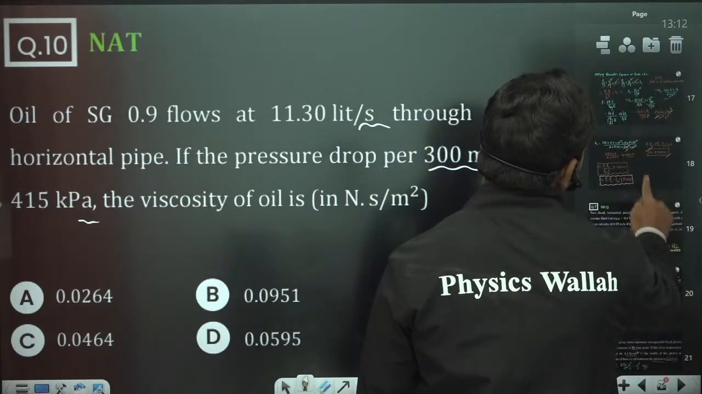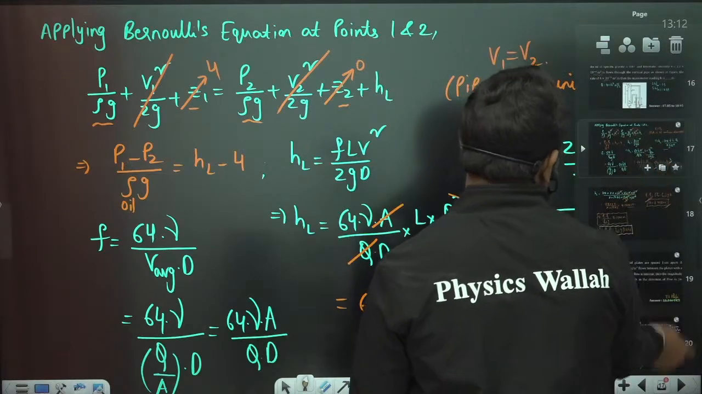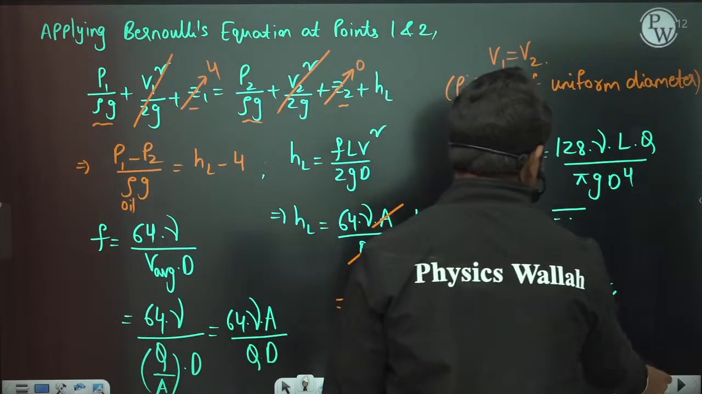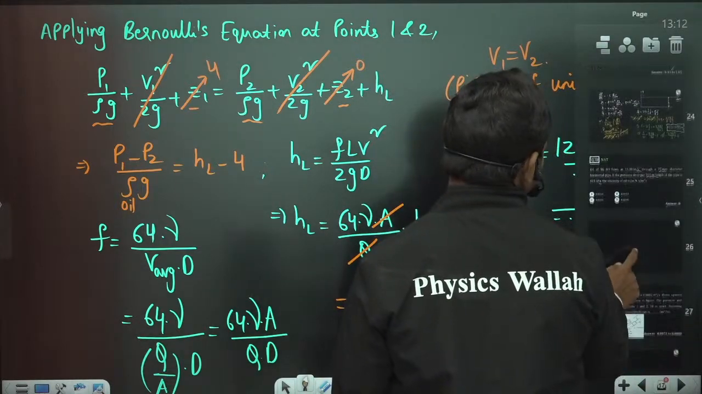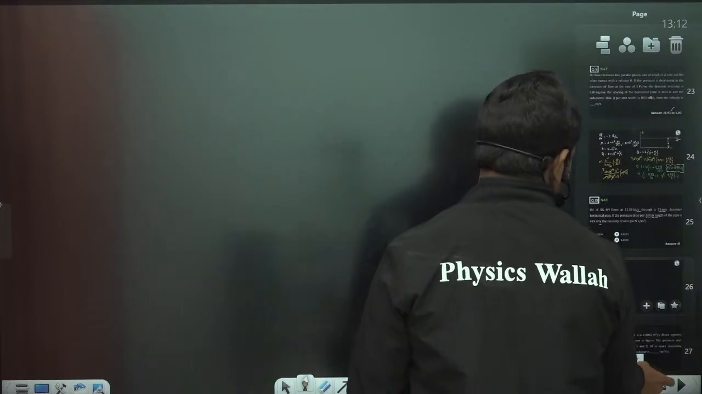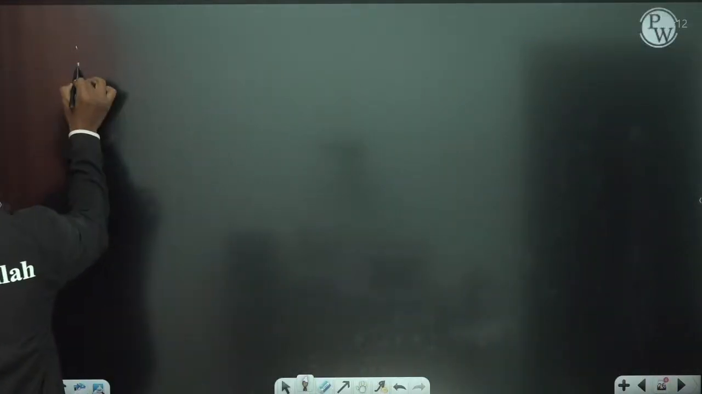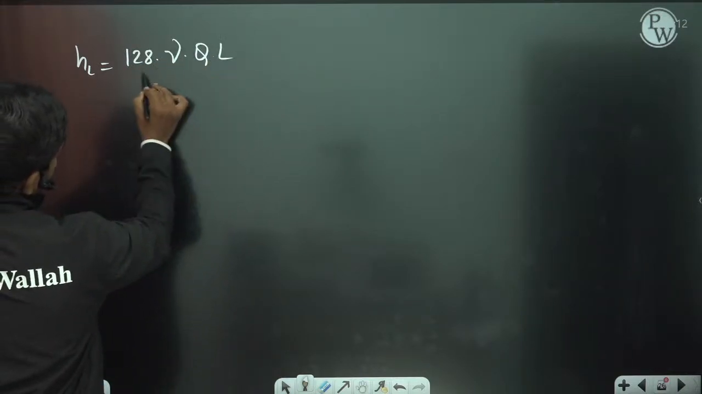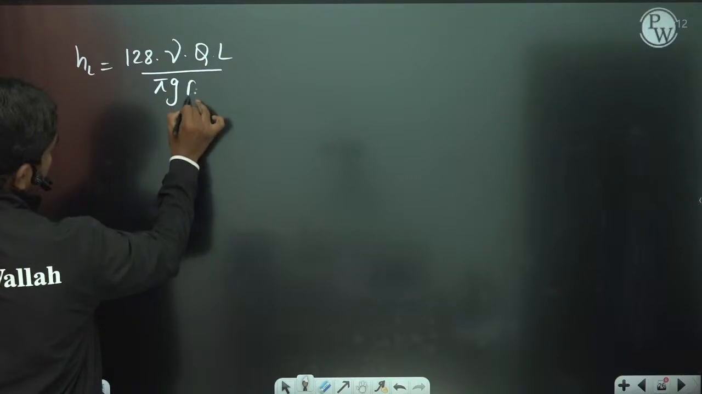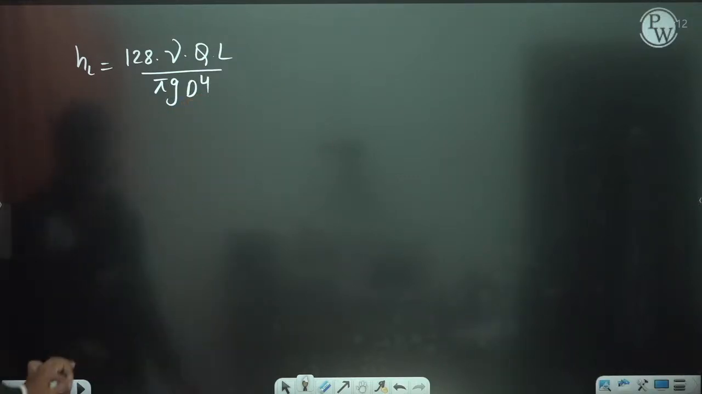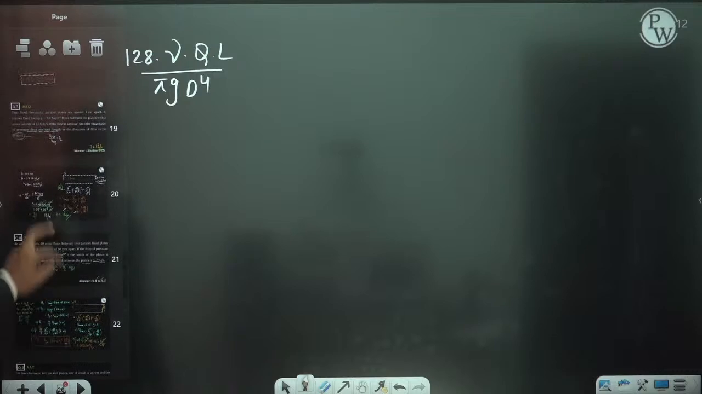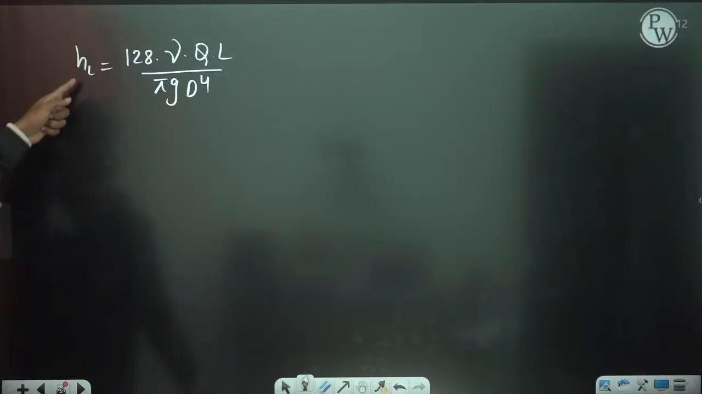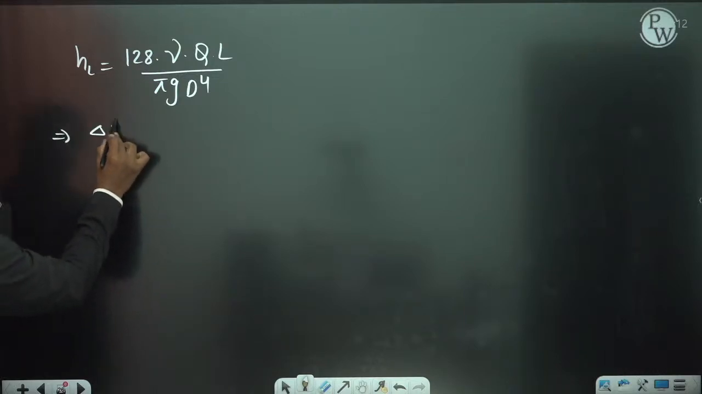HL formula. Okay, so HL is equal to 128 kinematic viscosity LQ by pi g d power 4. If you apply this, you will get HL is equal to 128 nu q L by pi g d power 4, correct? This is what you are getting, 128. Let us check, 128 nu LQ by pi g d power 4. Okay, so this value is nothing but delta P by rho g.